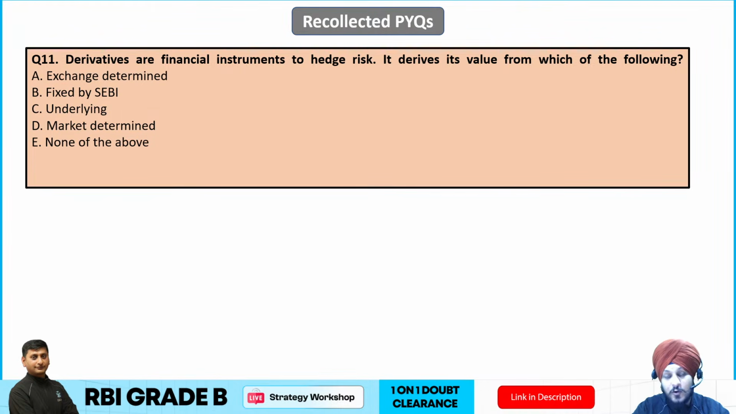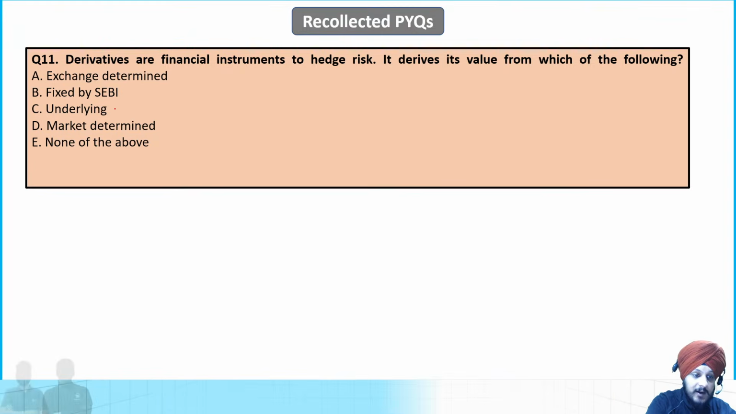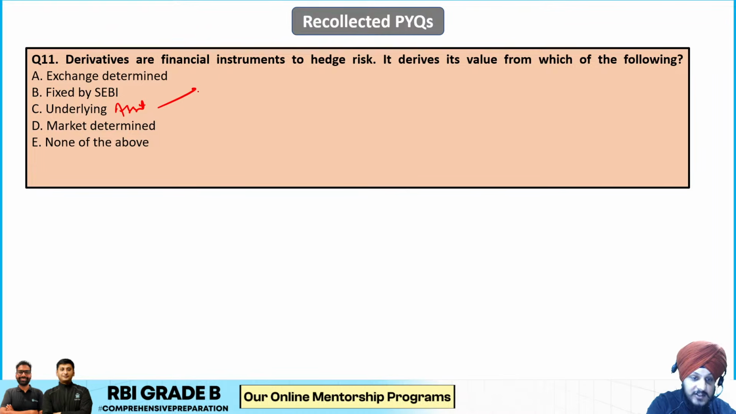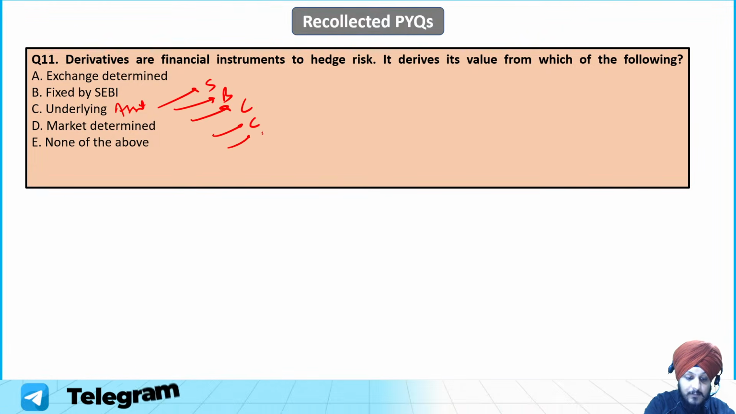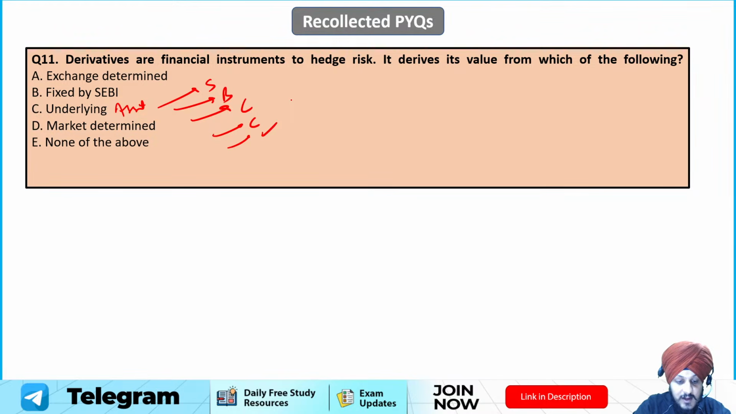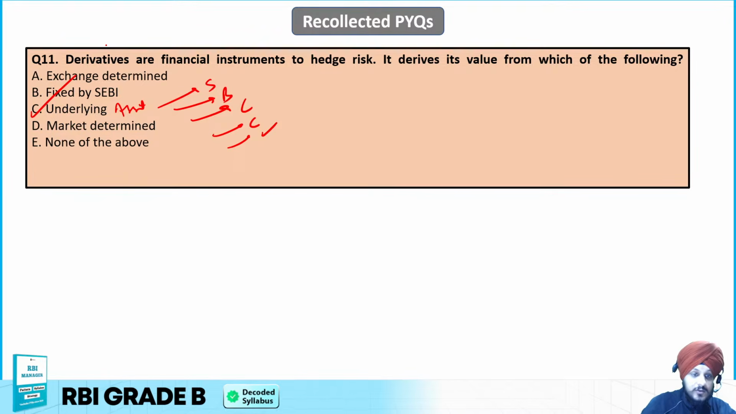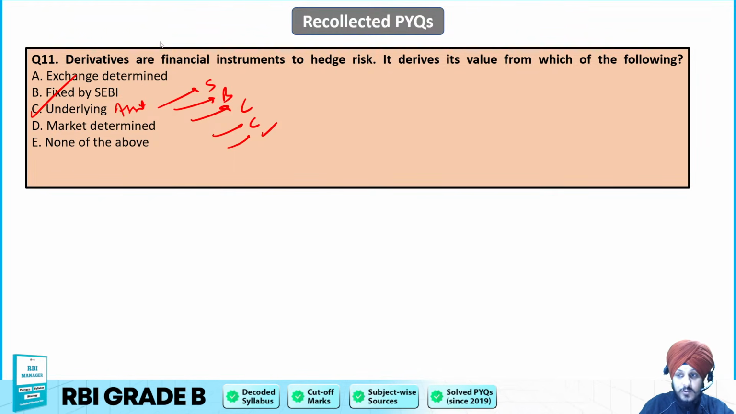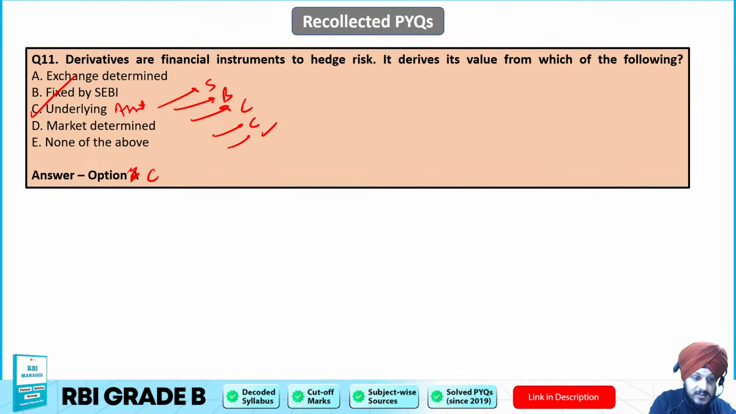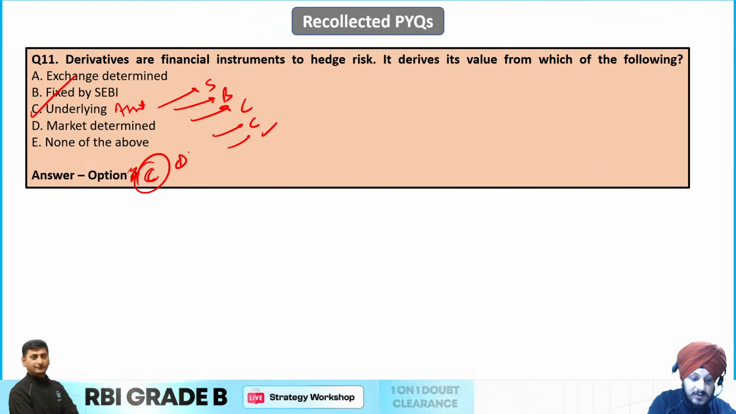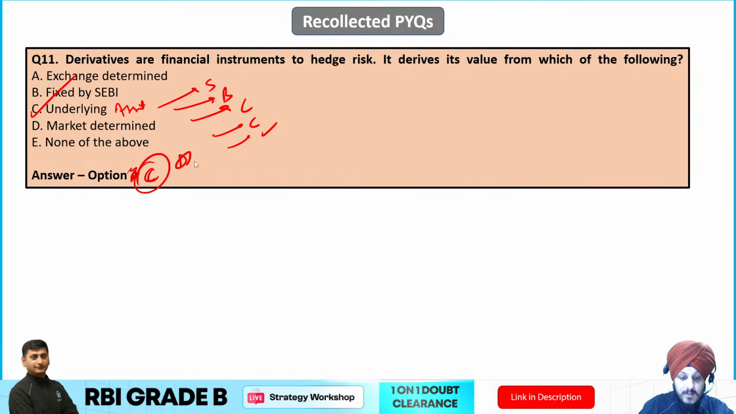So we know that if we talk about derivative, value is determined by the underlying asset, right, which can be a share, a bond, any commodity, currency, interest rate, or market index, right? So that is why regarding this, C is going to be the correct answer to this question, not the A one. It is going to be the C. C is going to be the correct answer in this case, right?